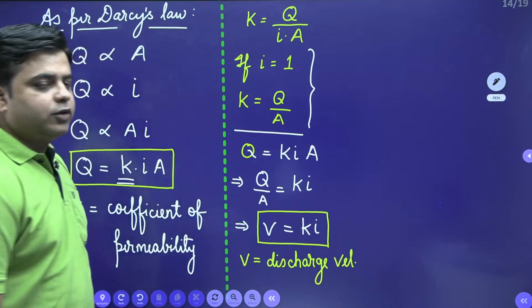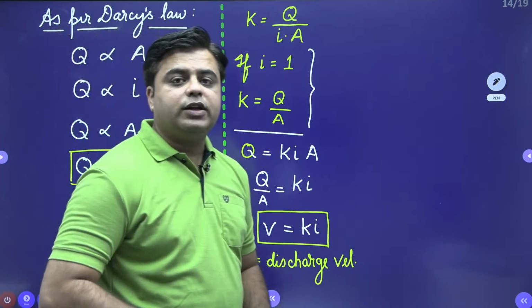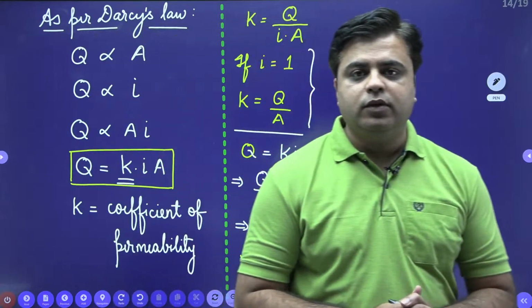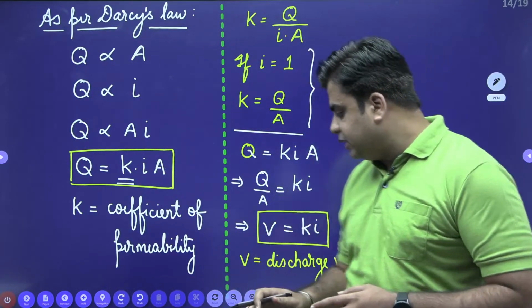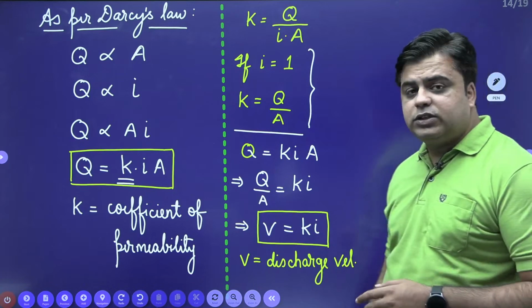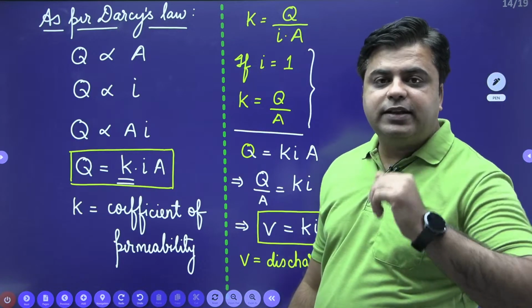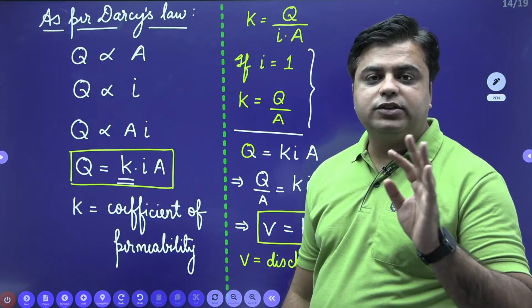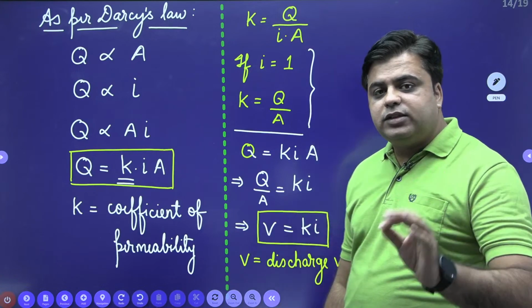Now the question comes to your mind, sir, what is this discharge velocity? Is that the velocity through which water is flowing inside the soil medium? No, my dear students, this is not that velocity.